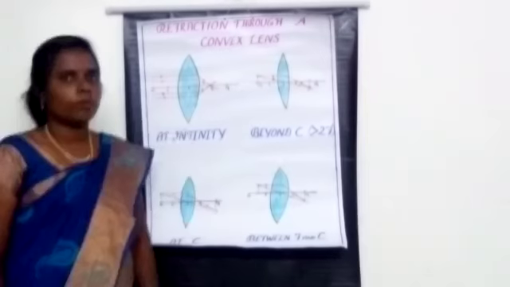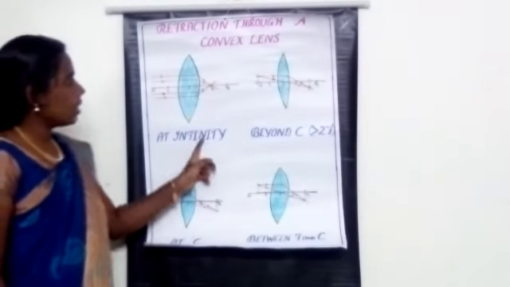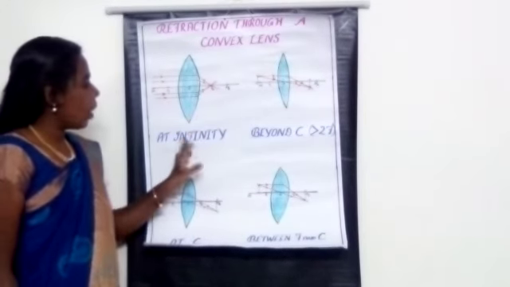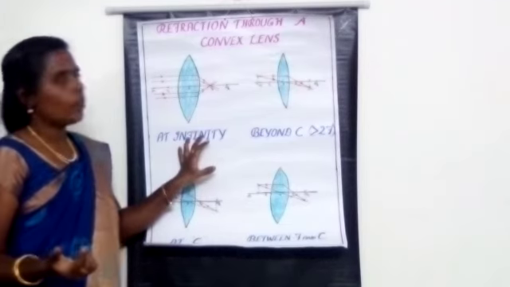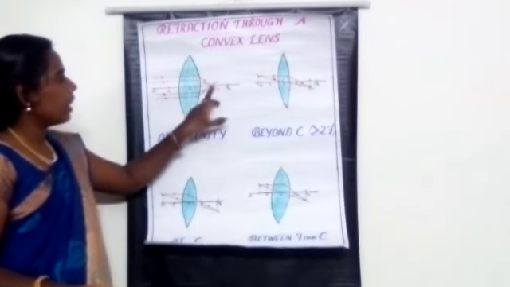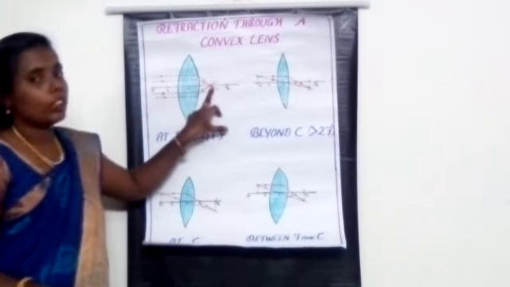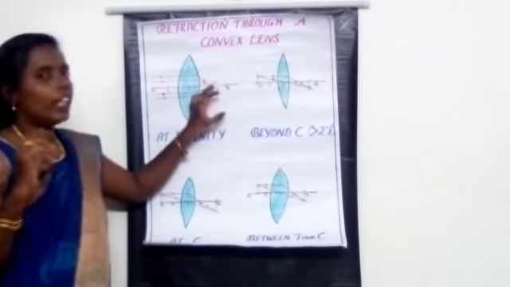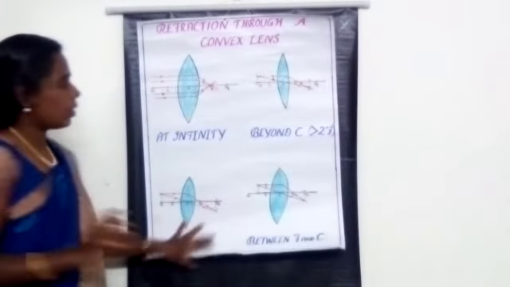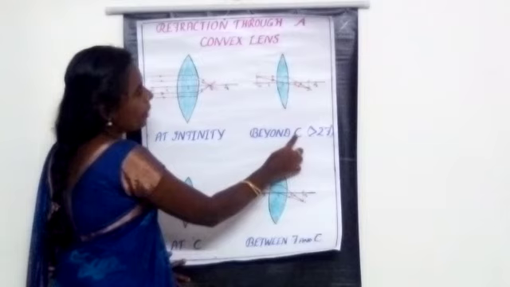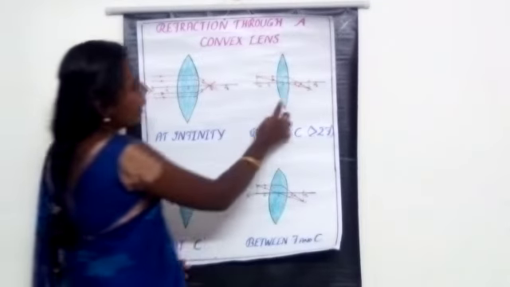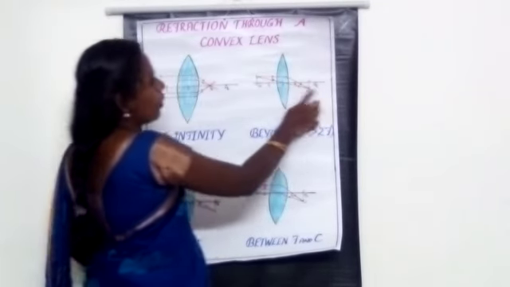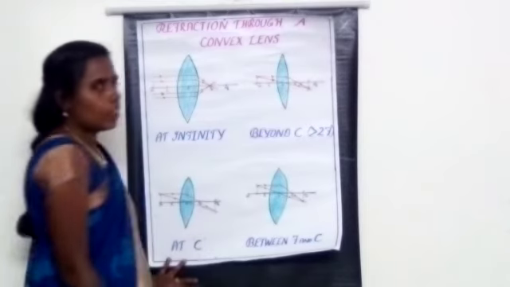So when the object is at infinity, we are getting the image at the focus. That is the first case we studied. If the object is placed at an infinite distance far away from the lens, we are getting the image at the focus. This is a point size image. It is a real and inverted image. The second one: object position beyond C, we are getting the image between F1 and 2F2, otherwise between the focus and the center of curvature.